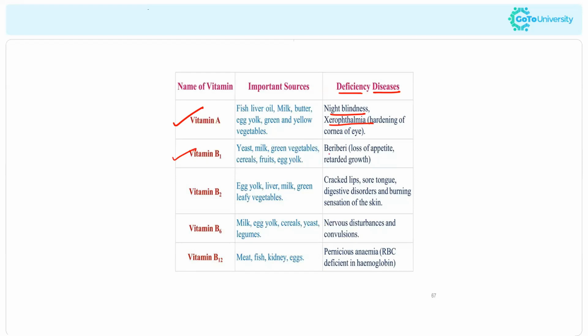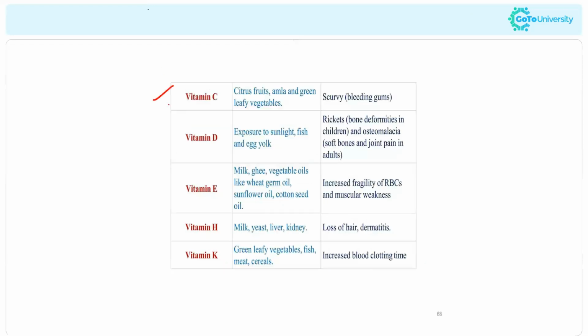The deficiency of B1 will produce beriberi, and vitamin B2 deficiency will produce cracked lips, sore tongue, digestive disorders, and burning sensation of the skin. Vitamin B6 deficiency produces nervous disturbance. Vitamin B12 deficiency produces pernicious anemia, or RBC deficit in hemoglobin. This is important because in previous papers we have seen that there are some questions from these vitamins as well. So this is also a very important topic. Okay, and vitamins C, D, E. All of the vitamin deficiencies create different kinds of disorders in the human body.